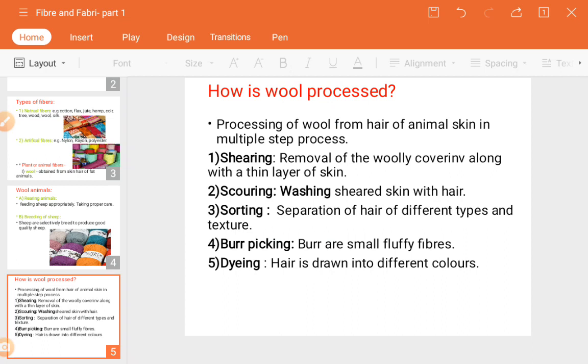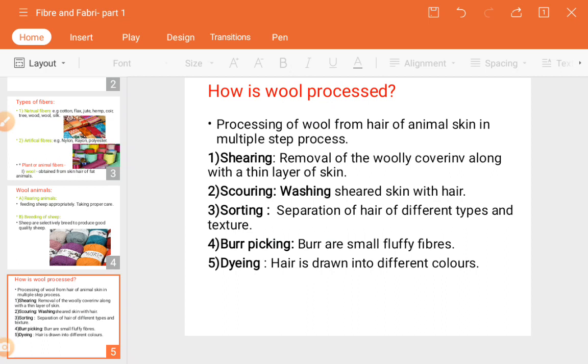Next, sorting. Sorting means separation of hair of different types and textures. See guys, if there are many different types of sheep, some have a thin layer of skin, some have very thick hair volume.